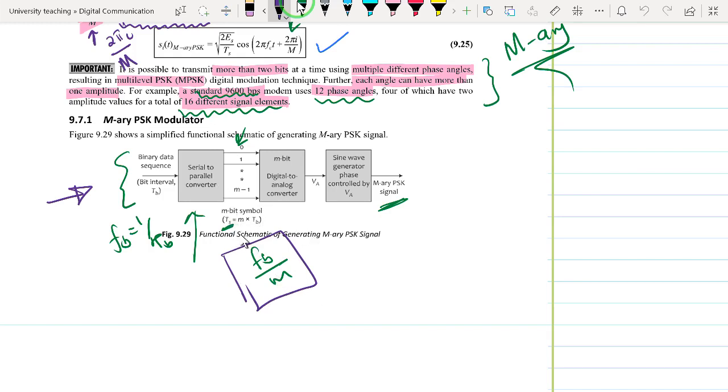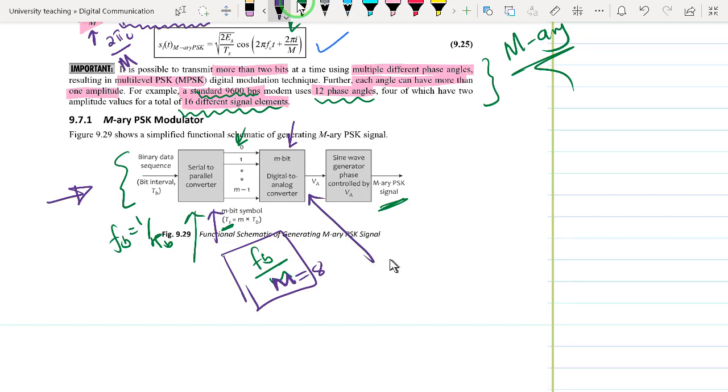So that is the first thing: the rate at which these symbols are released from the serial to parallel converter is FB divided by m. After we have got the parallel conversion of our binary sequence, these bits are fed into a digital to analog converter that produces analog pulses equivalent to the symbol that was sent.